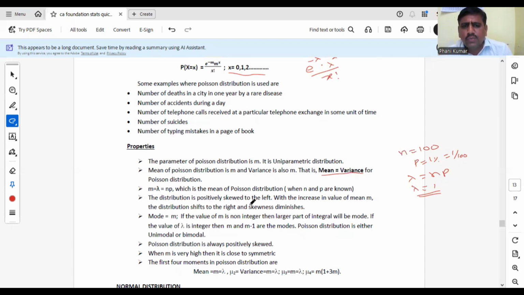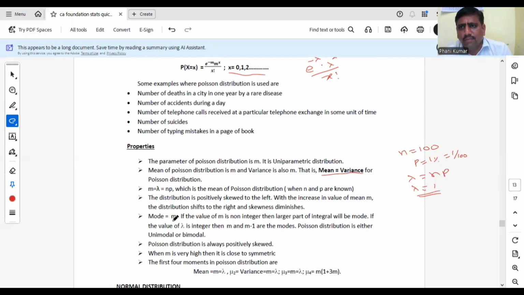Poisson distribution is always positively skewed. But whenever lambda value or m, that means the mean value, increases, then Poisson distribution approaches symmetric, that means normal distribution. Mode for Poisson distribution is also equal to m or lambda. According to the m value or lambda value, we can decide whether it is unimodal or bimodal, same as binomial. If m is exactly an integer, suppose m equal to 3, then 2 and 3 are modes, bimodal.